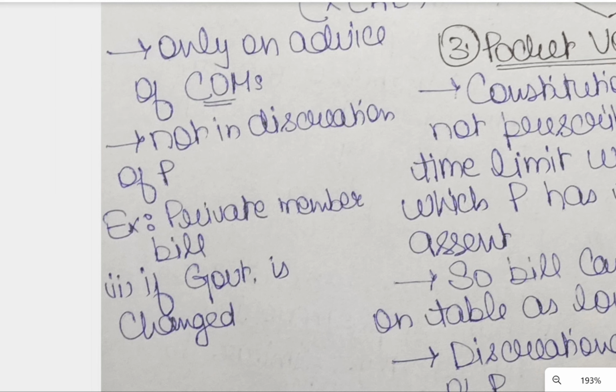Secondly, suppose a bill has been passed both in Lok Sabha and Rajya Sabha by the previous government, and after elections or due to any discrepancy, a new government comes to power. It can use absolute veto to withhold the assent to the bill that was passed by the previous government. So these are the two instances where absolute veto can be used.